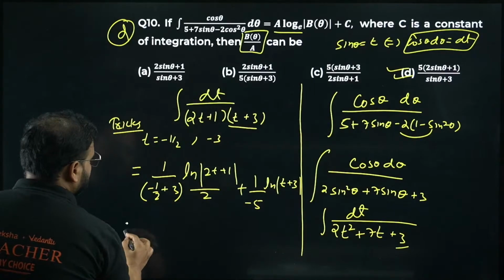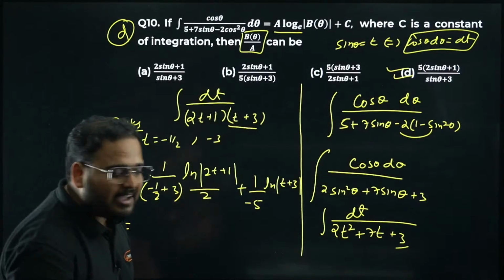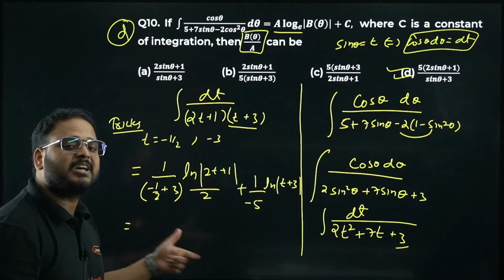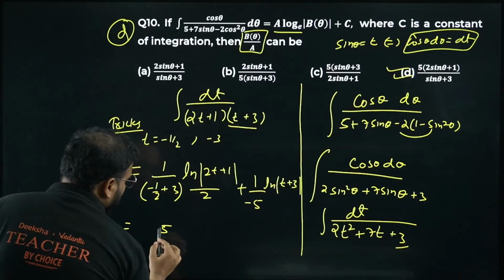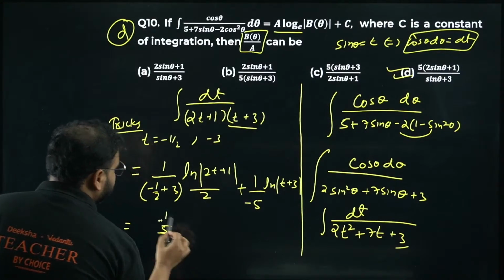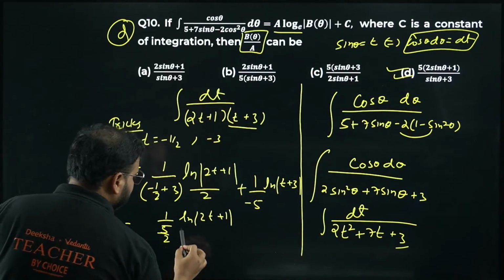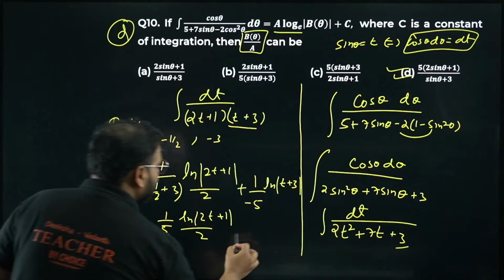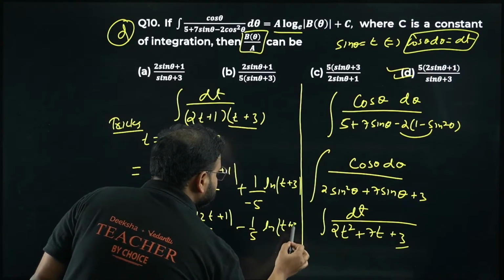This step is enough. What are you getting over here? Please check. 3 minus 0.5 will become 2.5, which is 5 by 2. So I get 5, and of course the 2 will be coming over here: 1 upon 5 by 2 into ln 2t plus 1. I have divide by 2 there. Minus 1 by 5 ln t plus 3 is there.